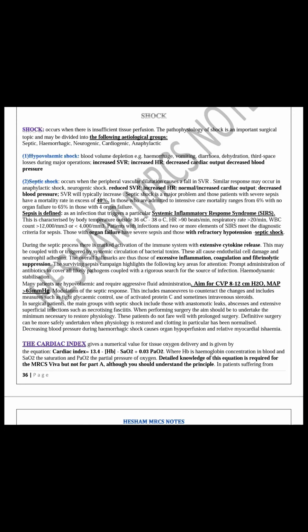And you should remember that all types of distributive shock, I remember them in the word SANA: septic, endocrine, neurogenic, and anaphylactic. Most of them have decreased systemic vascular resistance. All distributive shock types have decreased systemic vascular resistance. I collected them in the slides I will share for you now. This is an important slide. Okay, I will share this.